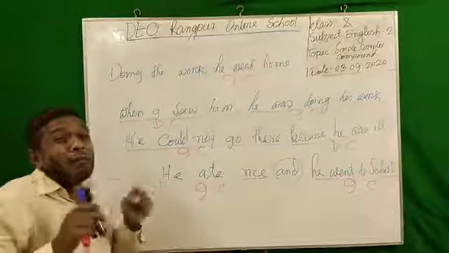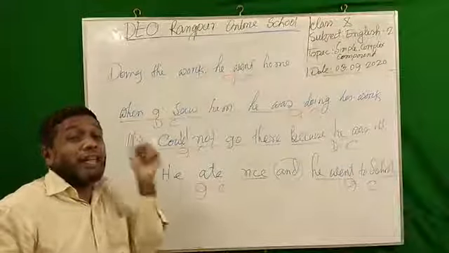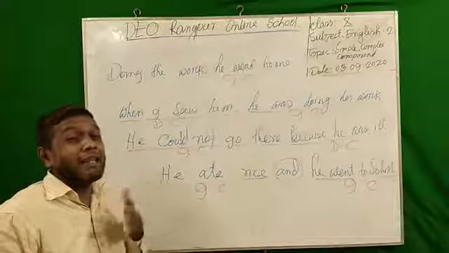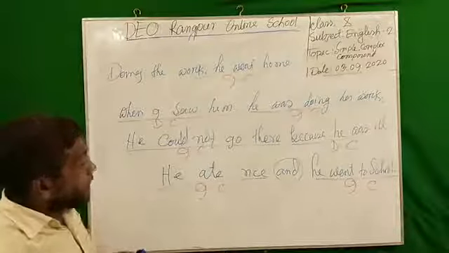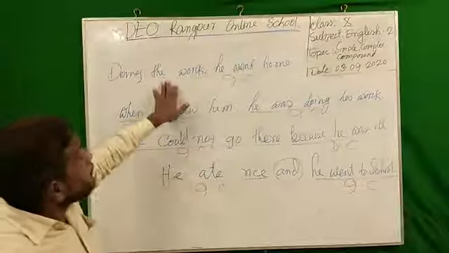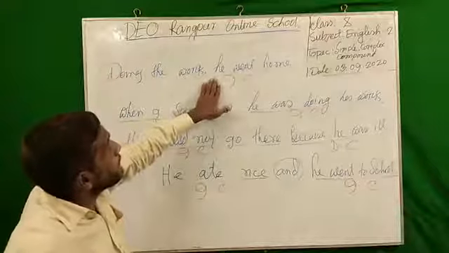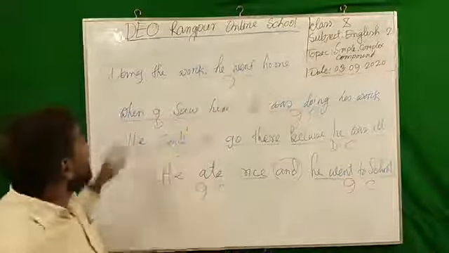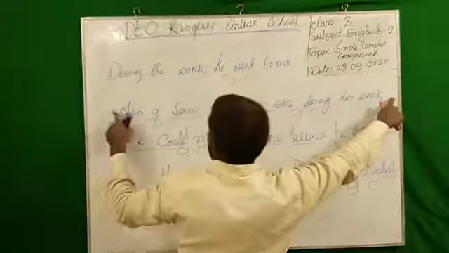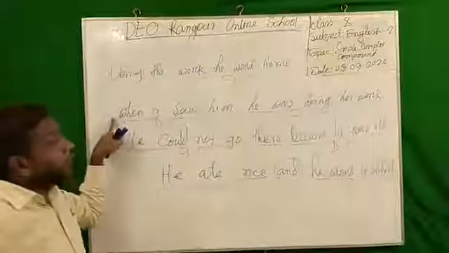Now I am going to give you the gist and focusing point, what is my target today. Dear students, just look at this: here is a single sentence, but we have only one clause. From here to here, this is a single sentence, but we have two clauses.